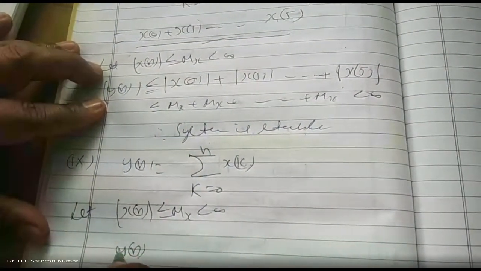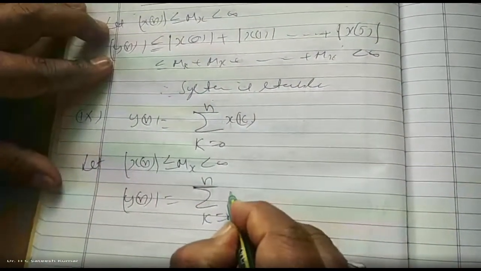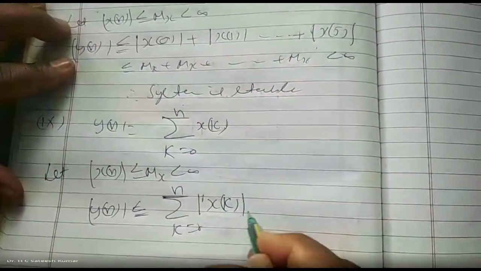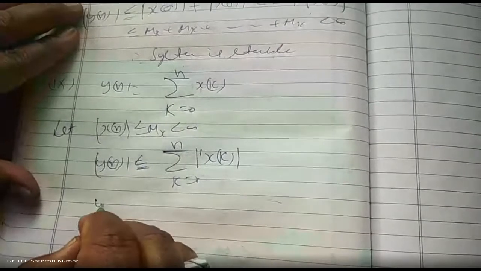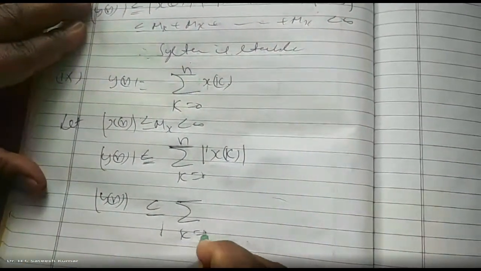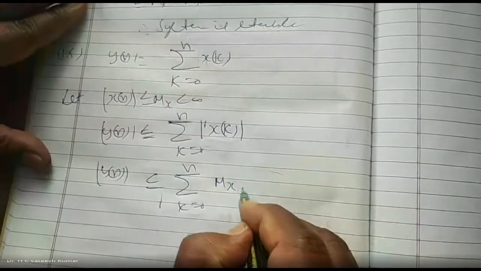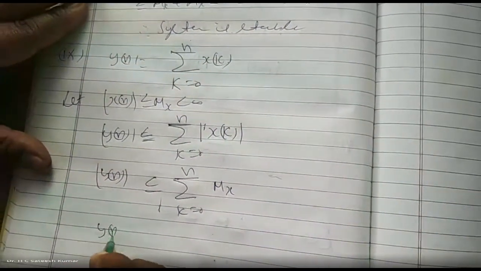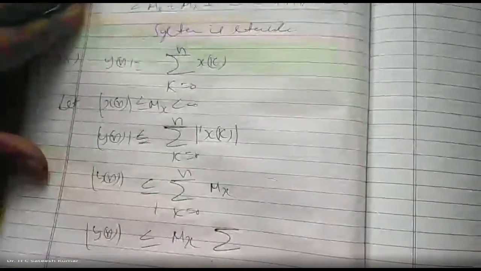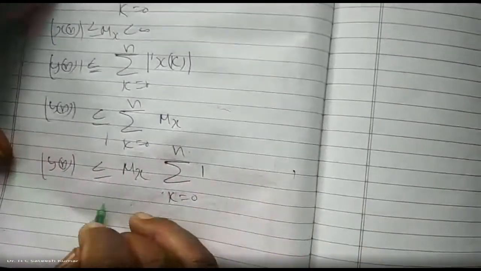Magnitude of y of n is less than or equal to the sum of magnitude of x of k, k from 0 to n. x of n is finite means x of k is also finite. So magnitude of y of n is less than or equal to the sum over k from 0 to n of mx. mx is constant and finite, so this is mx times the sum of 1 for k from 0 to n.